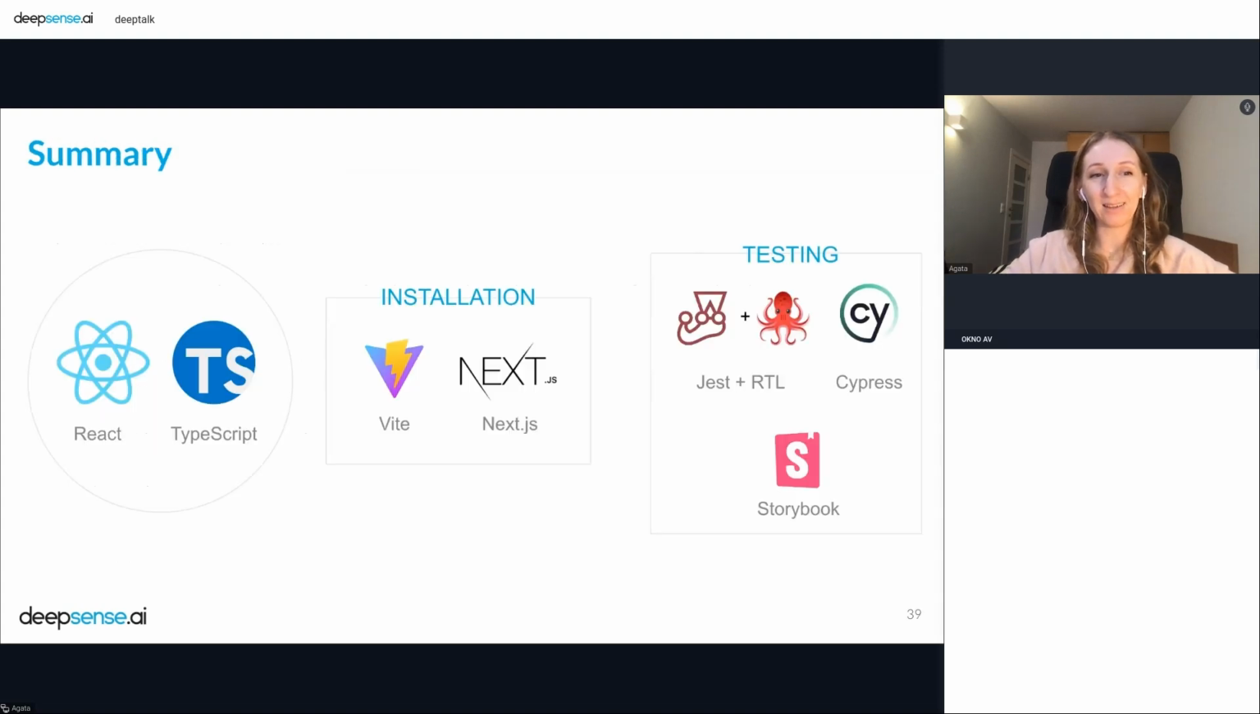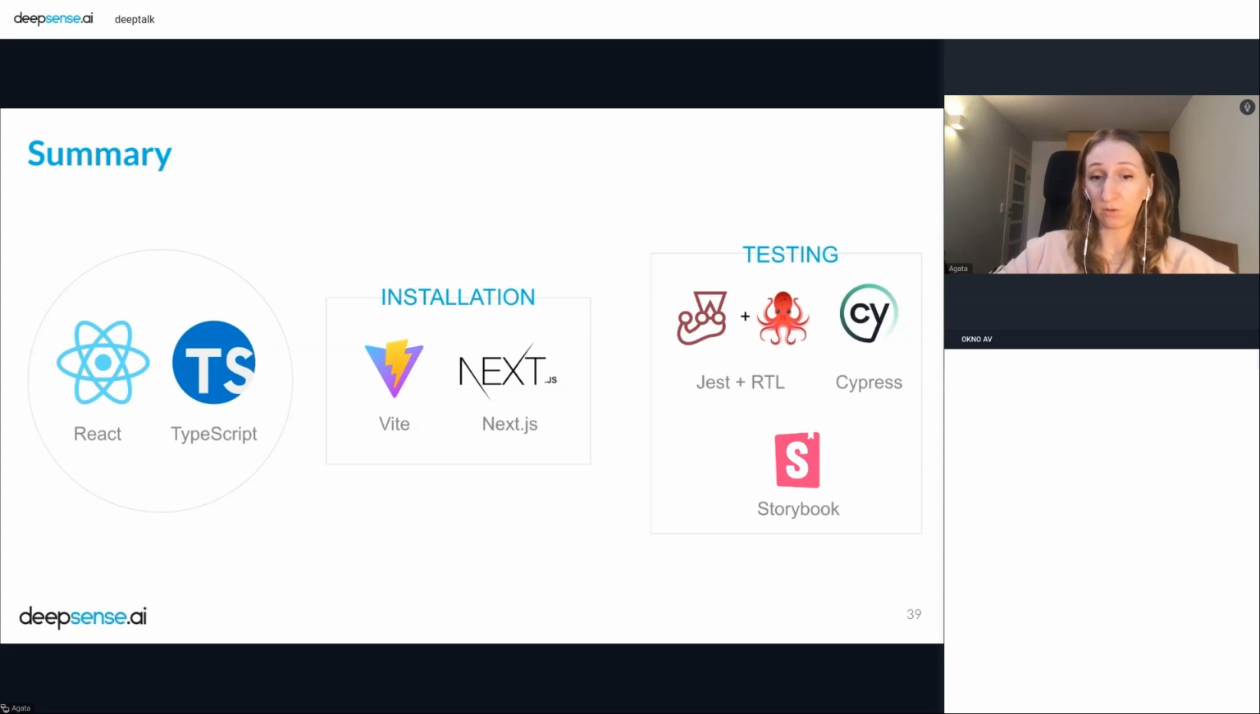Okay, and a summary. I put all of these logos in one place because I know that it was a lot. And I would like to focus at the end on what I said. So we talked a little bit about React and TypeScript, and I didn't say everything. You can find a lot of tools and libraries that are popular right now. But from my perspective, these that I mentioned were very helpful.